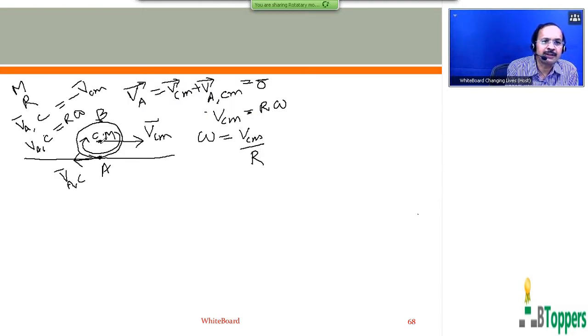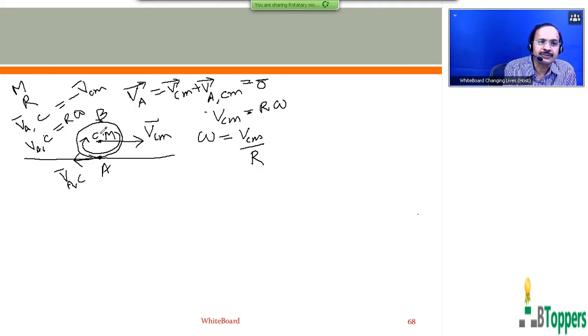Relative to the position of the center of mass, all the particles of the rolling body perform pure rotational motion about the horizontal axis passing through the center of mass. The perpendicular distance of any particle of the body from the horizontal axis passing through the center of mass is constant.